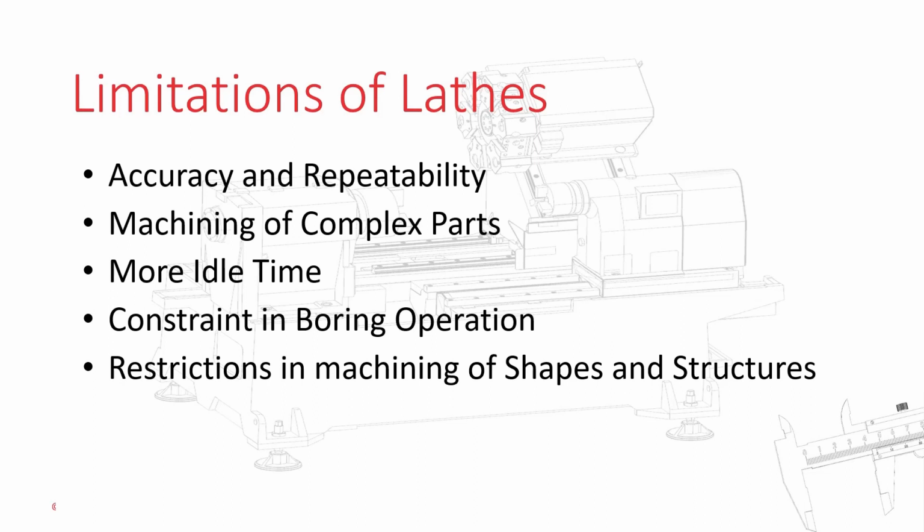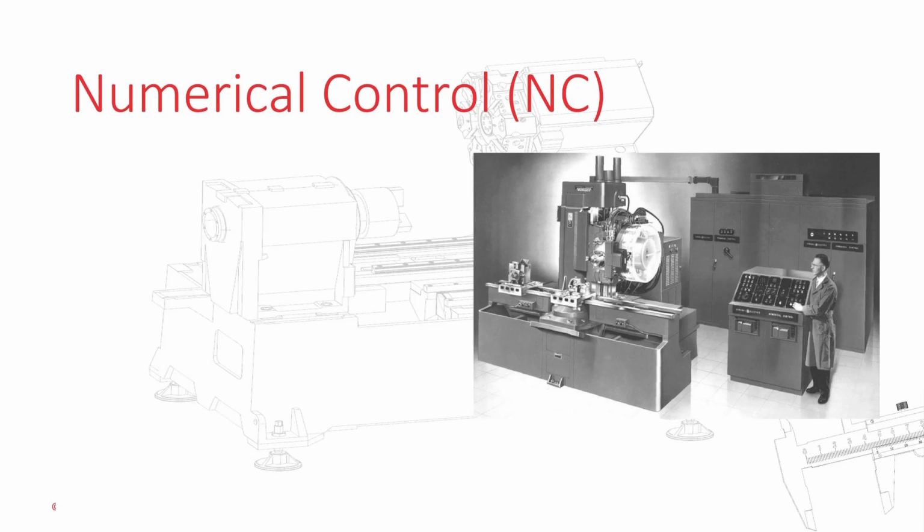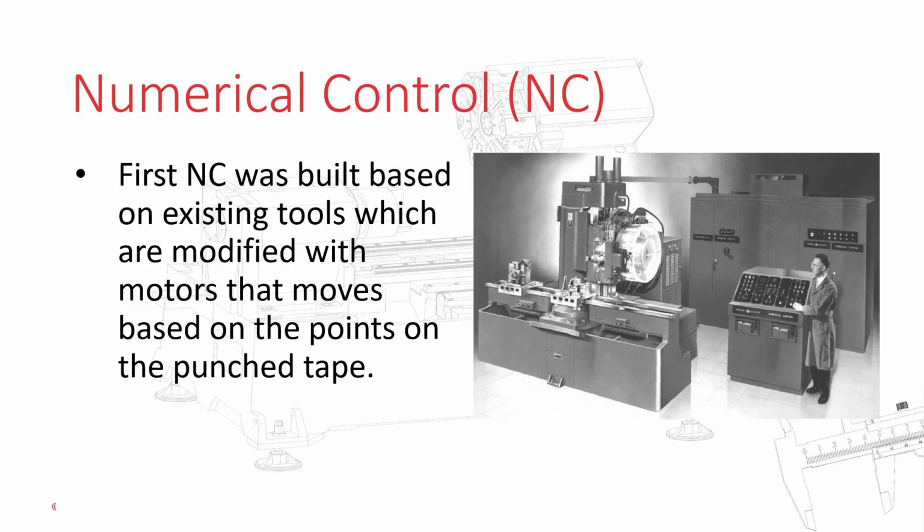To overcome this limitation, an upgraded machine called numerical control machine (NC) came into existence. The first NC machine was built in the 1940s and 1950s, based on existing tools that were modified with motors that moved the controls to follow points fed into the system on punch tape.